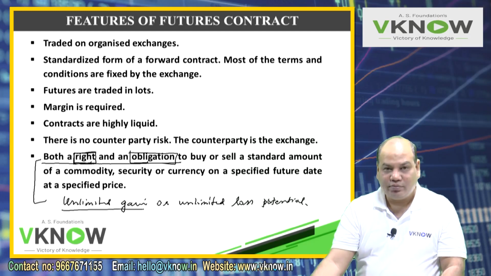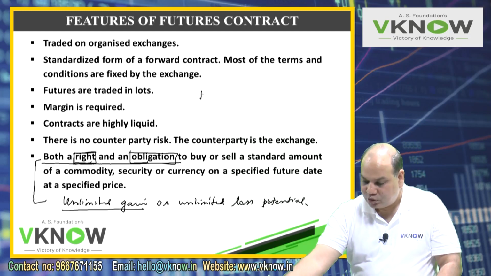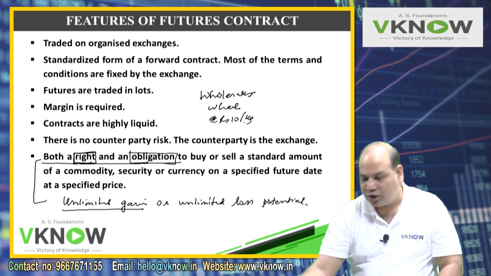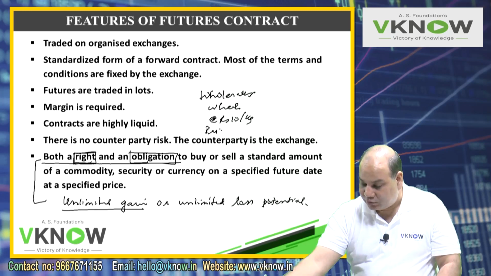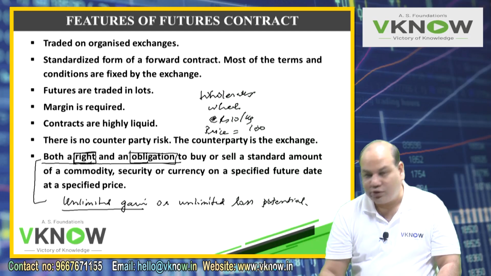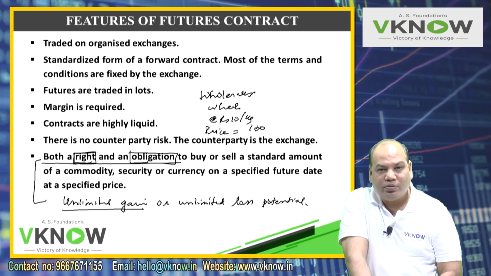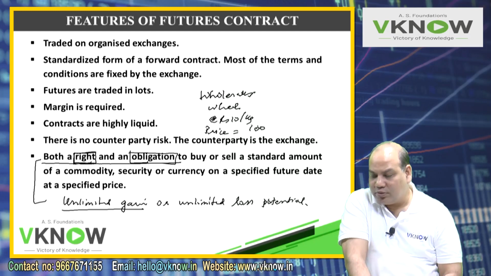Unlimited gain. Suppose the wholesaler has entered into a contract to buy wheat at 10 rupees per kg after 3 months, and after 3 months the price of the wheat rises to 100 because that year there is a total failure in the crop, no production. So the price of wheat can rise, nothing impossible about it.